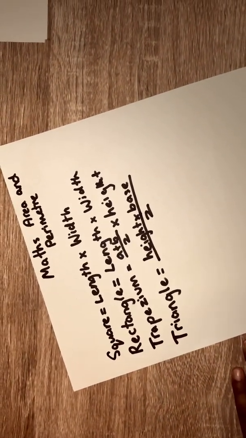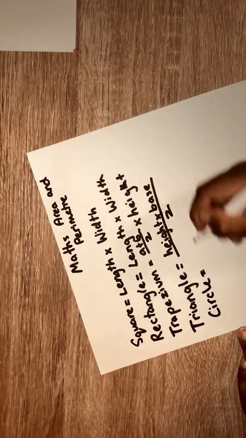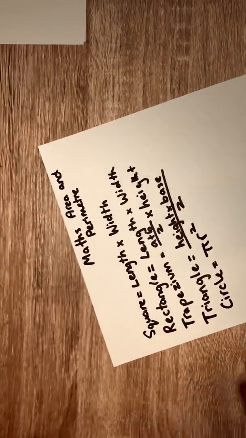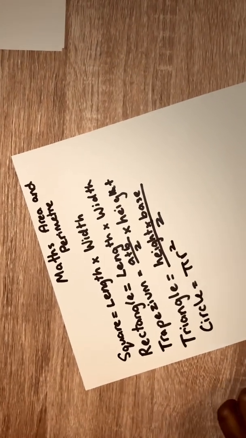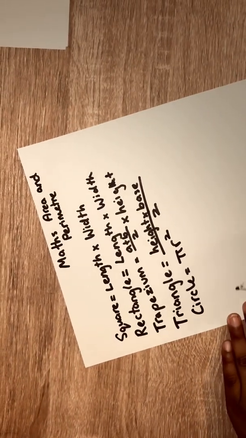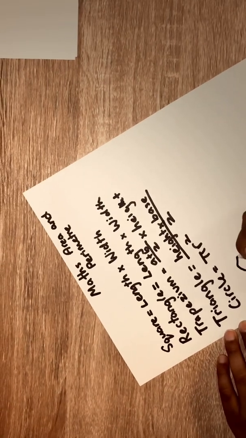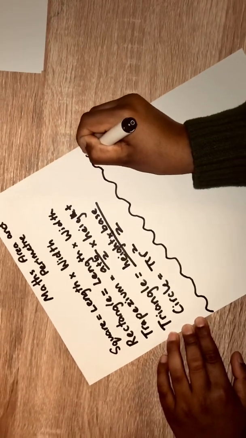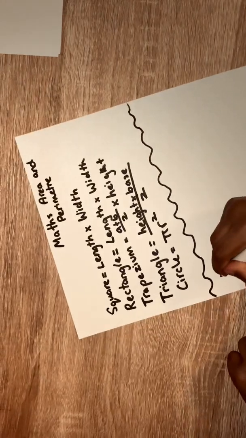Now, let's do a circle. A circle equals pi r square. That is the area. These are the areas. And the perimeters of these, let's write that down on the other side. Let's put a little gap here. Now let's write the square's perimeter.